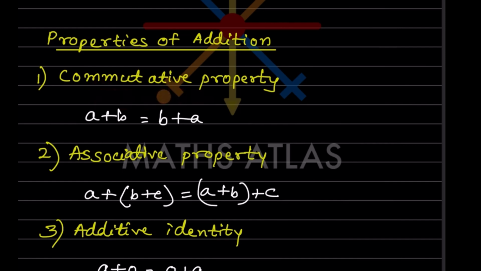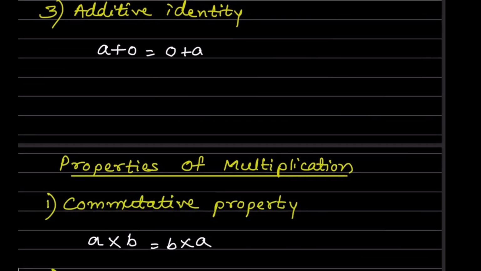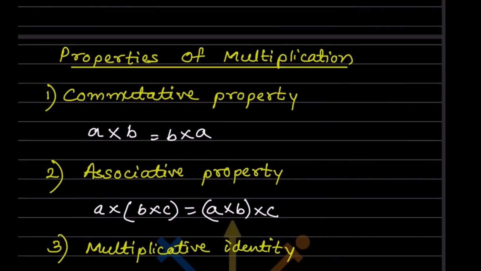Same for the associative property: here there will be 3 numbers. a plus b plus c in brackets is going to be a plus b plus c. Now for the additive identity, a plus 0 is equal to 0 plus a. If I write 3 plus 0, that is going to be 3. You can also write 0 plus 3. So a is equal to 0 plus a. Both are the same.